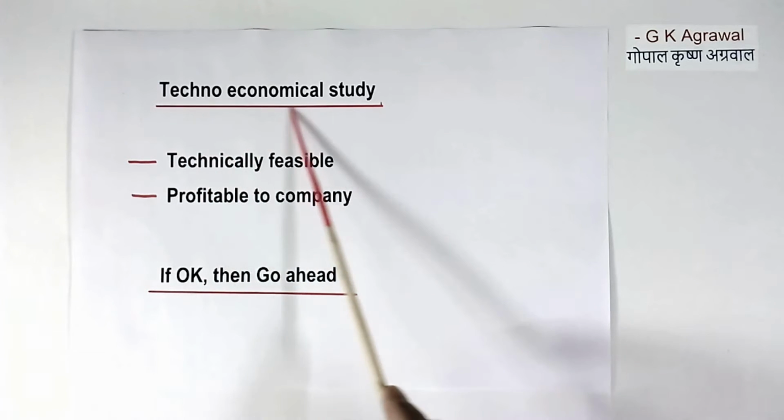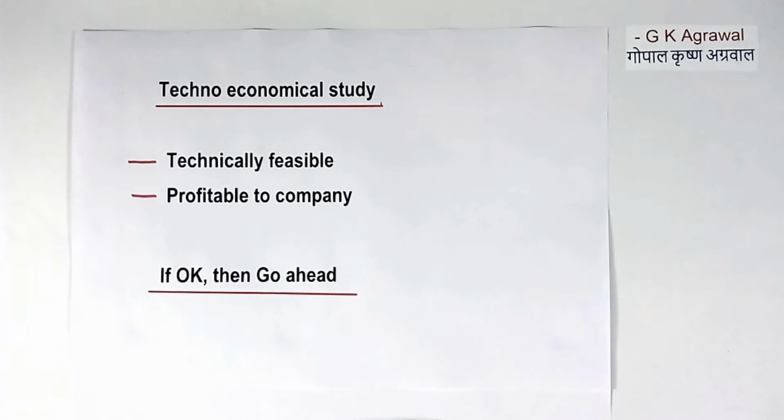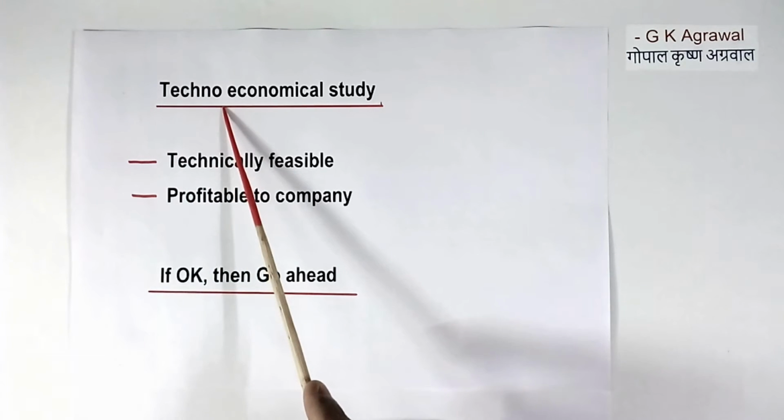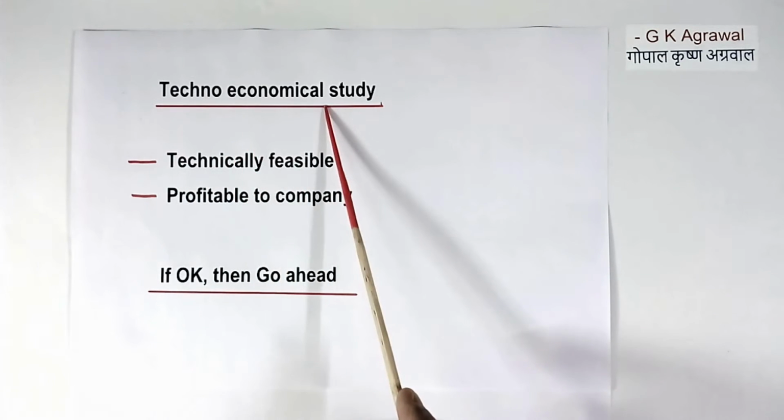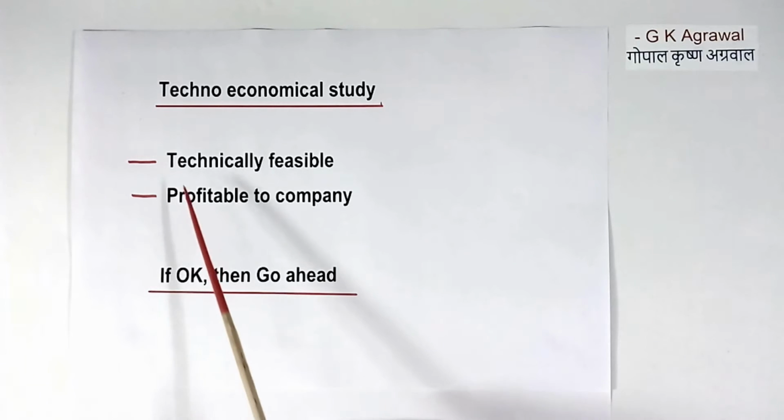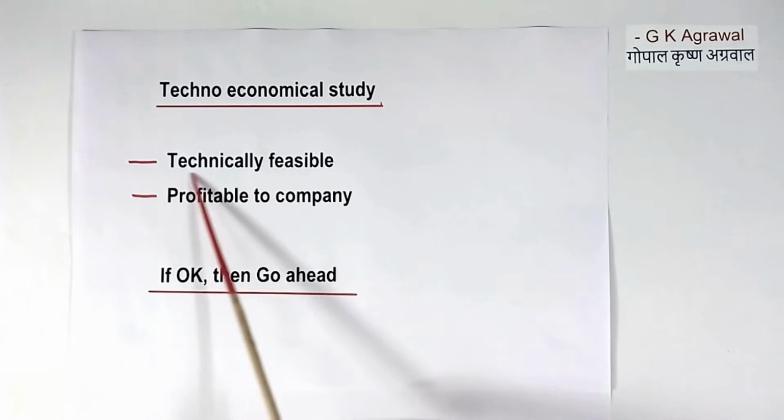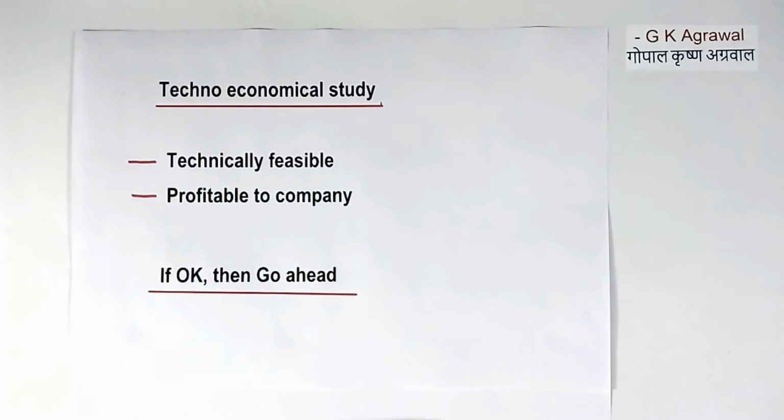Then a techno-economical study is done before starting any product. Techno means technical study, economical means money related. We check whether the product is technically feasible or not. We can make the product, but can we use that product here?